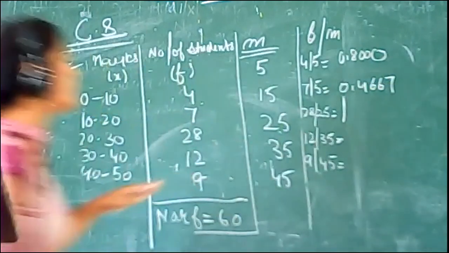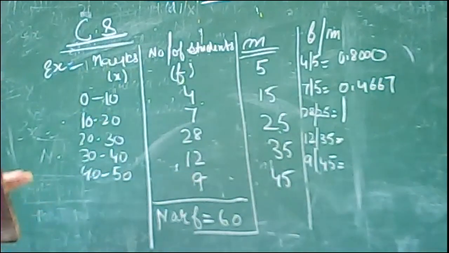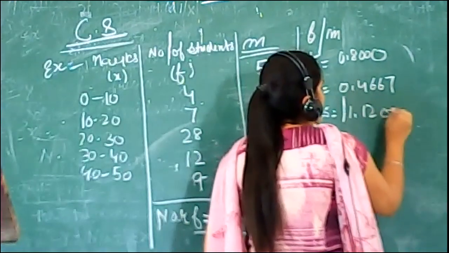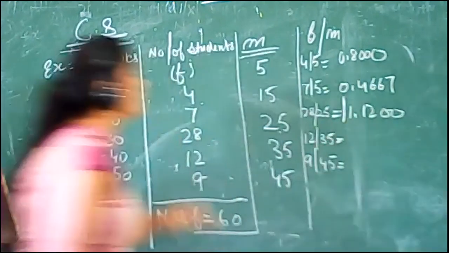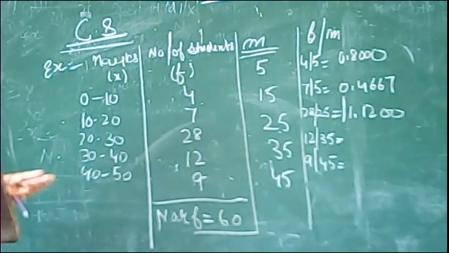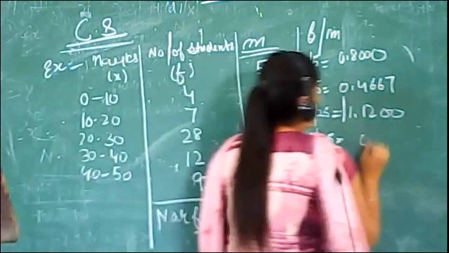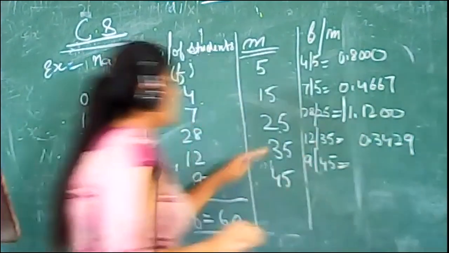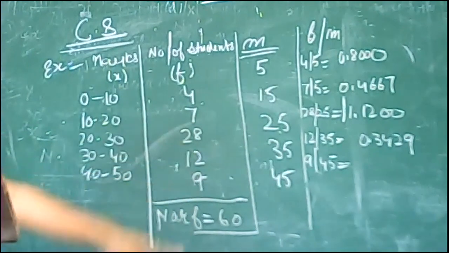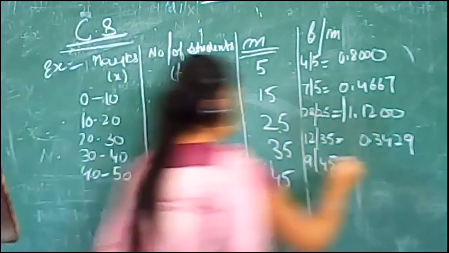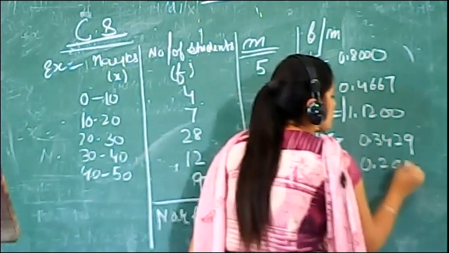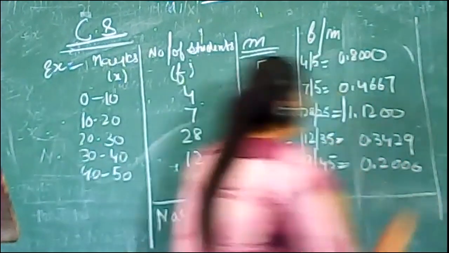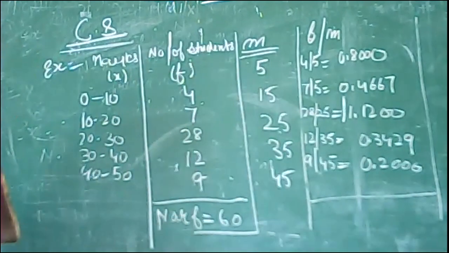After dividing 28 by 25, we find 1.1200. 12 divided by 35, after this, 0.3429. And 9 divided by 45, after this, 0.2000.